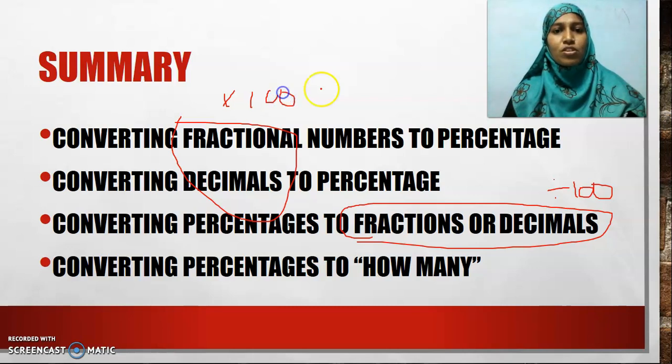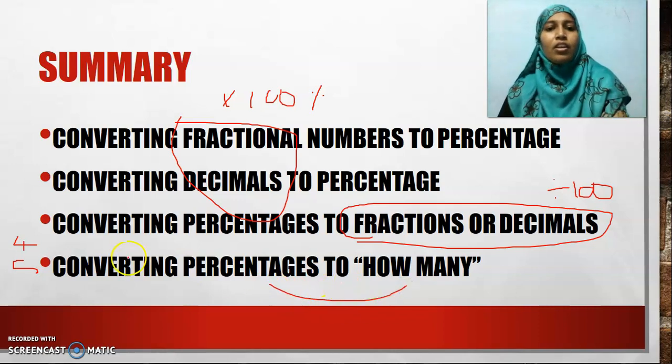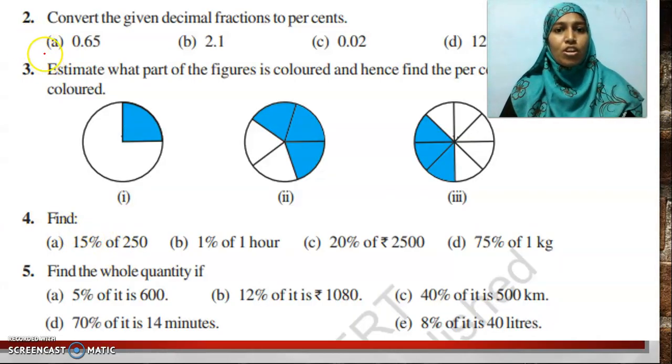Both are reverse processes. So don't forget it. Okay. Then lastly, we found now for the fourth and fifth questions in your exercise, you will do converting percentages to how many. Okay. And these things you have to do in your classwork now. 1, 2, 3, 4 and 5. Up to this, if you complete, that's more than enough for today and this week fully.